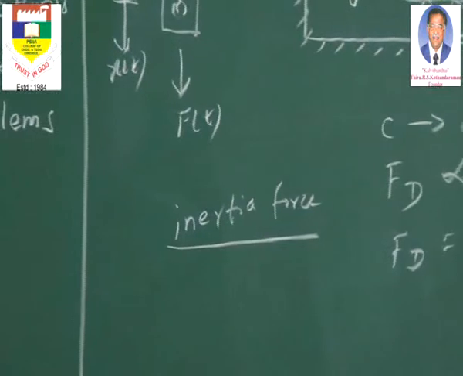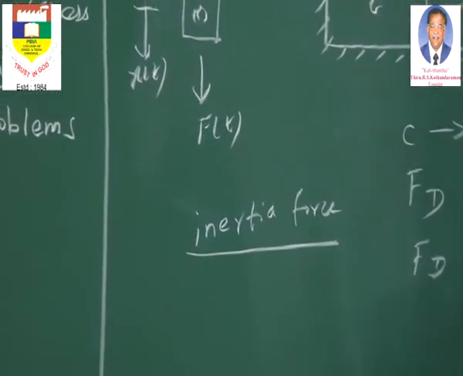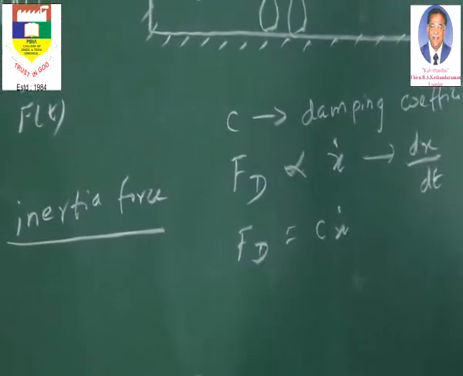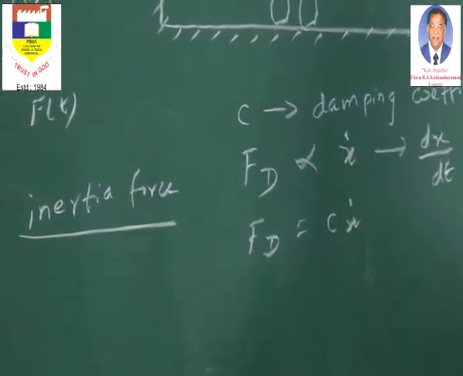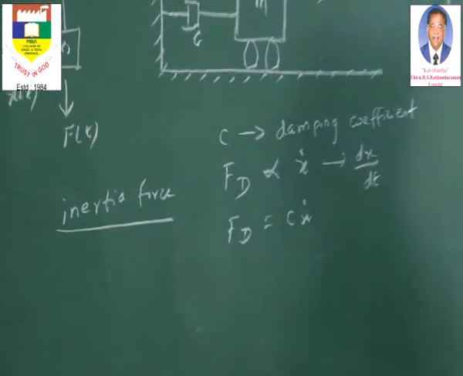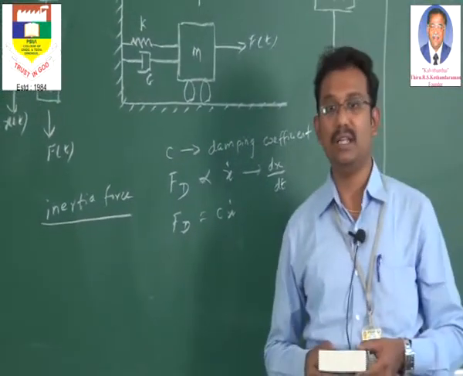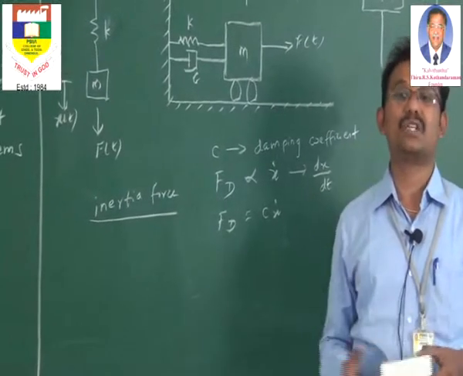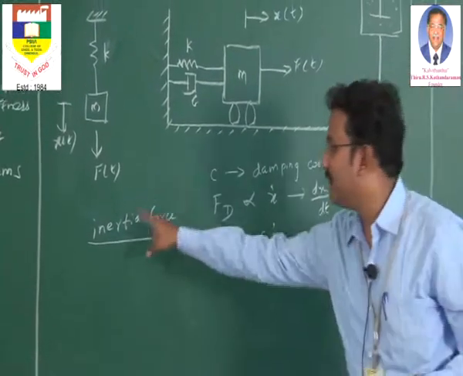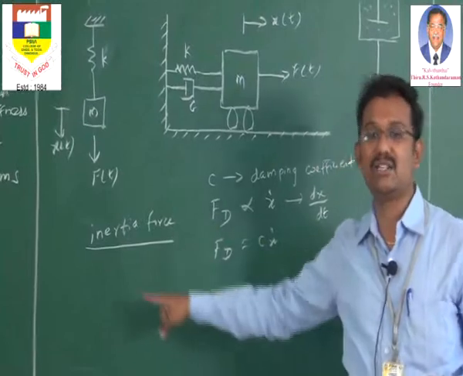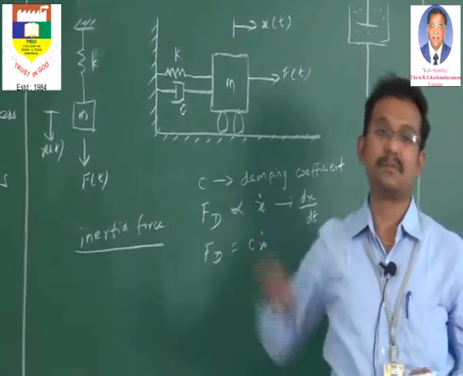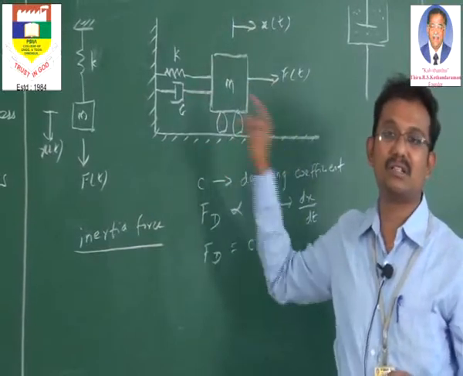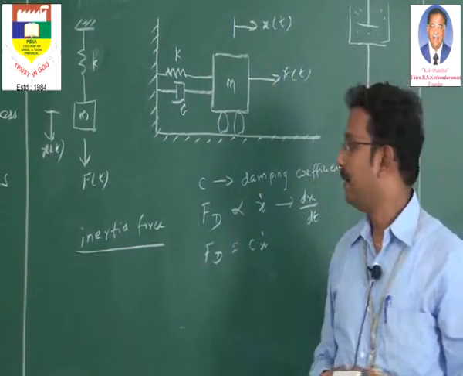So D'Alembert's principle states that the system of forces acting on a body is directly related with the inertia forces acting on it. That is, I repeat, the system of forces acting on a body is directly related or almost equal to the inertia forces acting on it. That is, it is speaking mainly on the term called inertia force. Now that D'Alembert's principle is needed in finding the mathematical model for this single degree of freedom system.